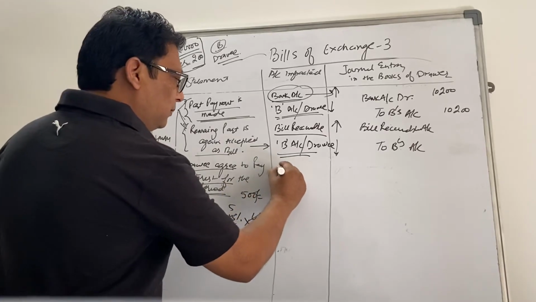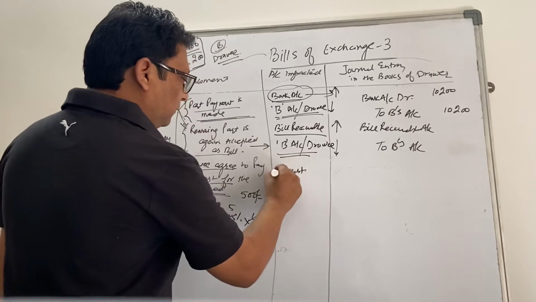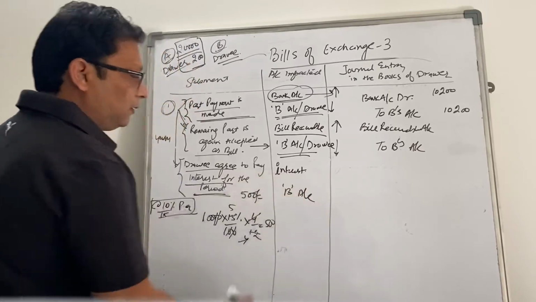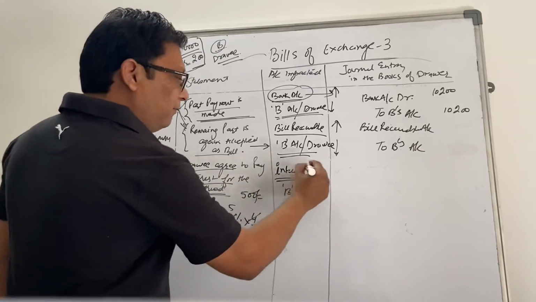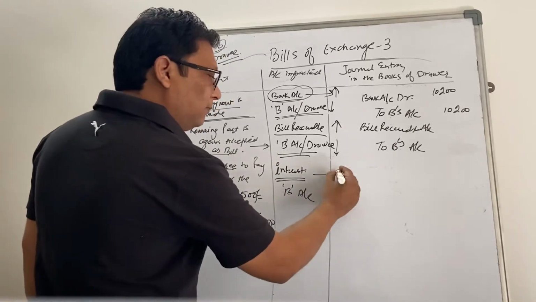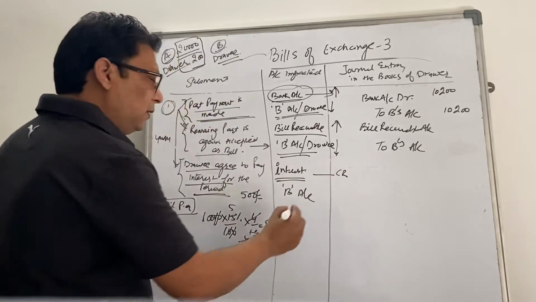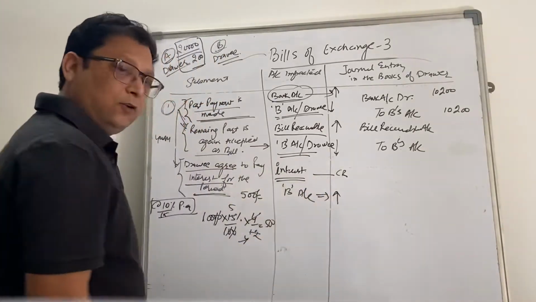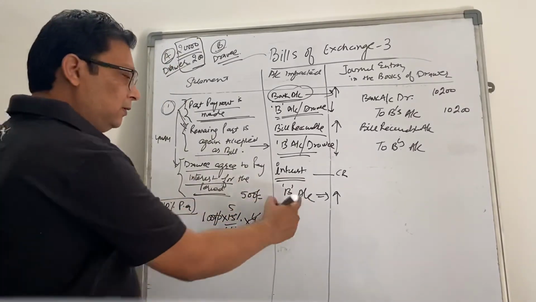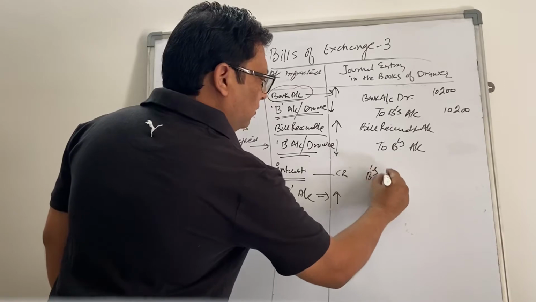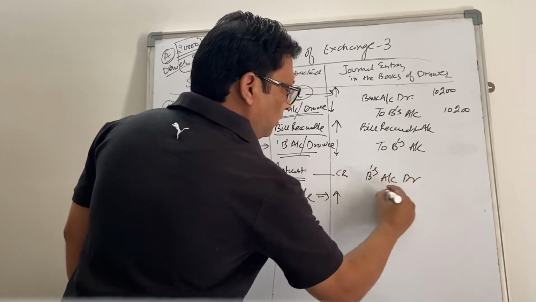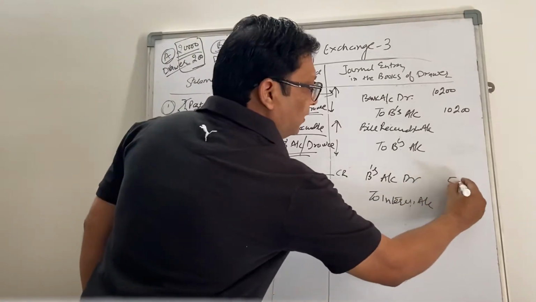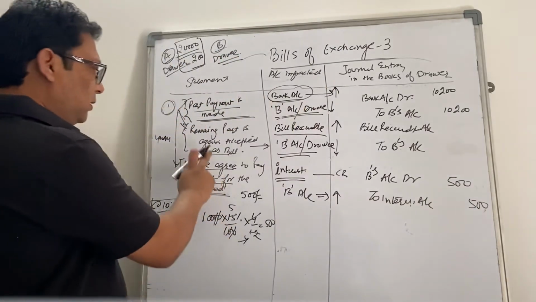So which are the two entries? Interest, and who is paying the interest? B, right? So interest is an income for A, so incomes are to be credited. And B is a debtor who will be paying this, and it is going up. Debtor will go up because of the interest being charged, so it will be debited. So B's account debit to interest account, how much? 500 rupees.